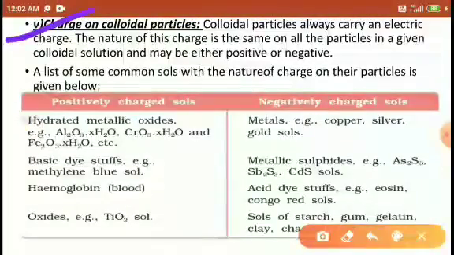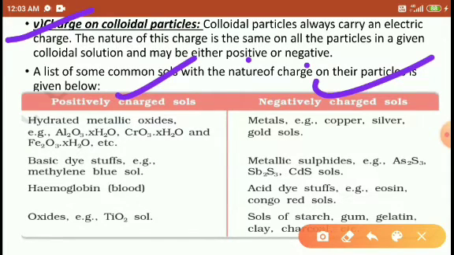Charge of colloidal particles. The colloidal particles always carry electric charge. The nature of charge is the same on all the particles in a given colloidal solution, and may be either positive or negative. Right students, so the colloidal particles have a definite charge, definitely positive or negative. These are the examples I mentioned here. For example, alumina carries positive charge, while metals like copper and silver develop negative charge.